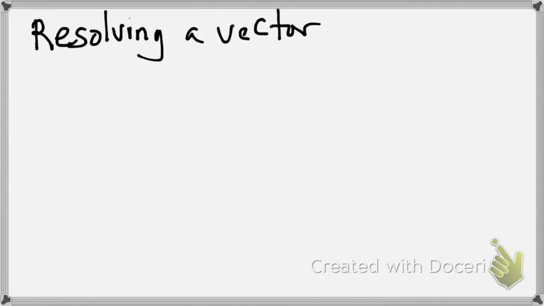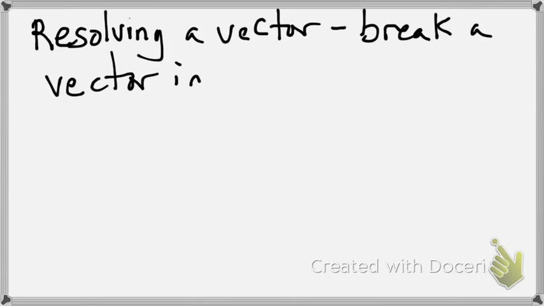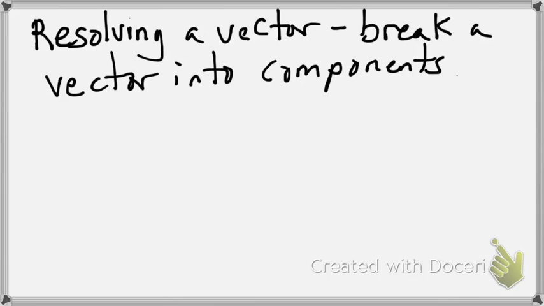Okay, there's another vocabulary concept that might come up, and this is called resolving. If you hear the words resolving a vector, what that means is that we're going to break a vector into components. And then when you recombine components to get the original vector, that's the answer to an addition problem. You take component 1 plus component 2 to get a resultant vector. So there's those vocabulary words.